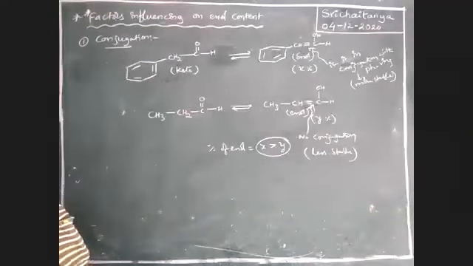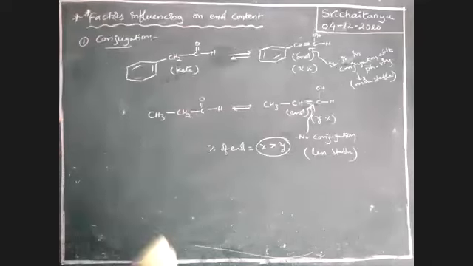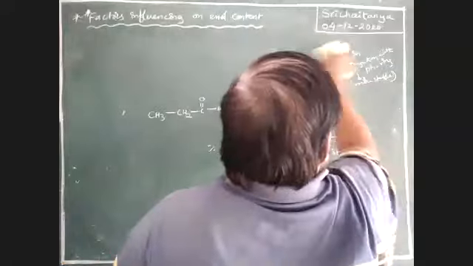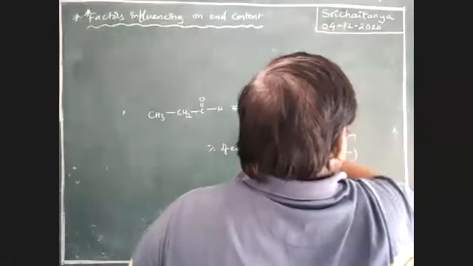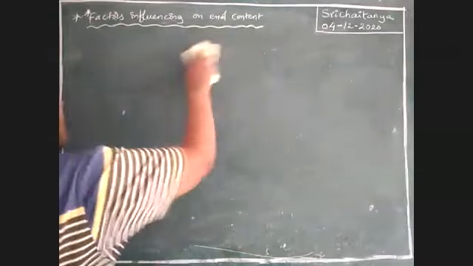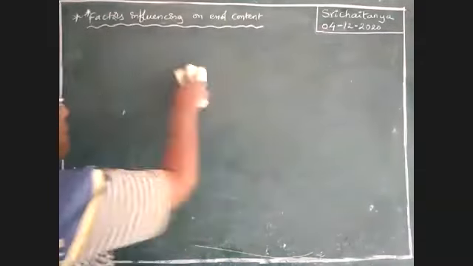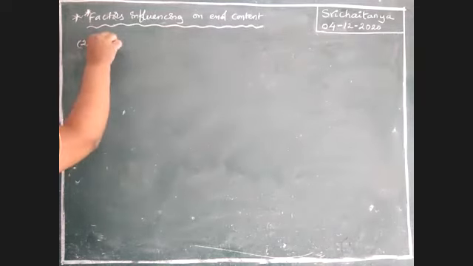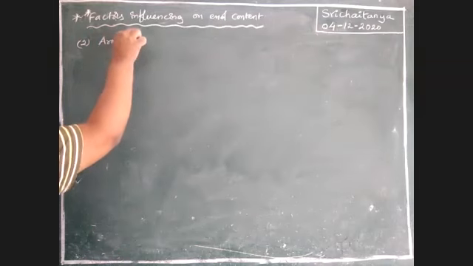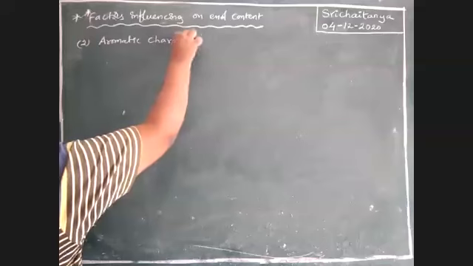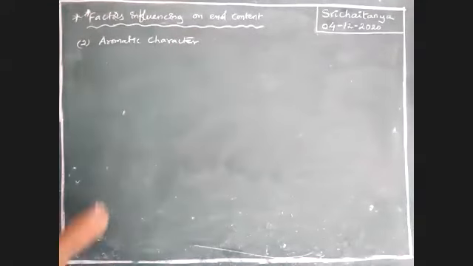Next, second one. Second point, aromatic character.